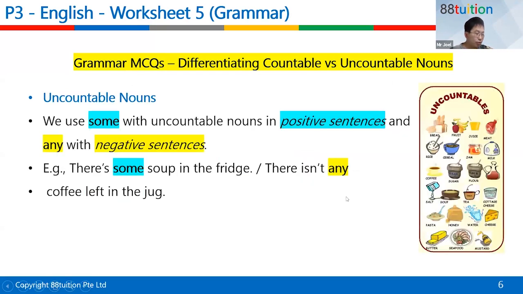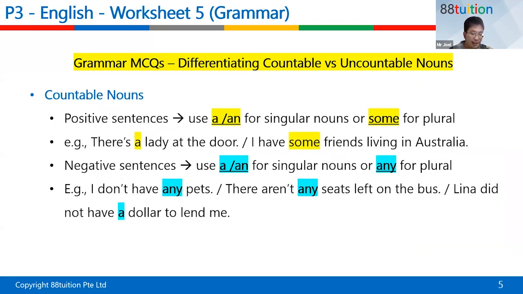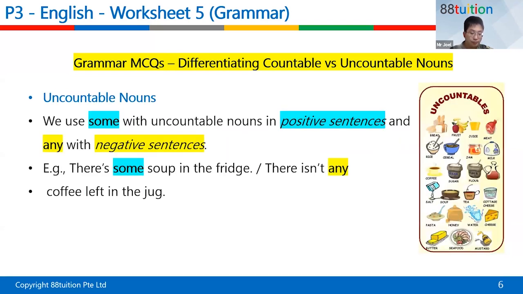Like what I was saying, these are all for countable nouns. We can use a or an in front, or we can use any or some in front. Then you definitely know that it's countable. For uncountable nouns, we don't use a or an in front. We can use the word some in positive sentences and the word any with negative sentences. For example, there's some soup in the fridge. There isn't any coffee left in the jug. So we can still use any and some for uncountable nouns, just like we can use them for countable nouns. But we can't use a or an for uncountable nouns.